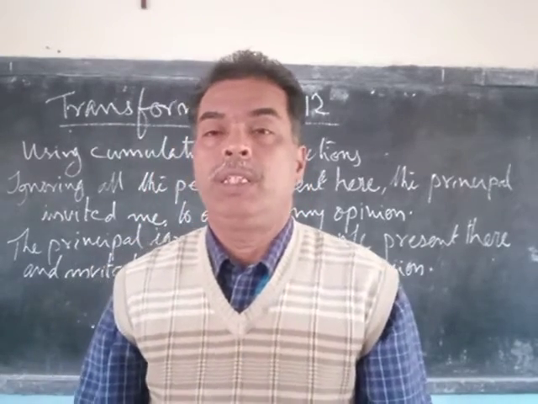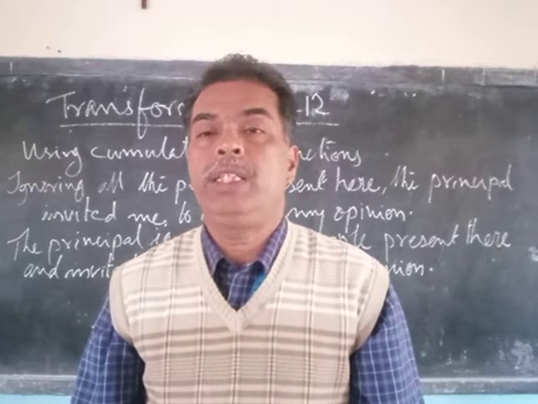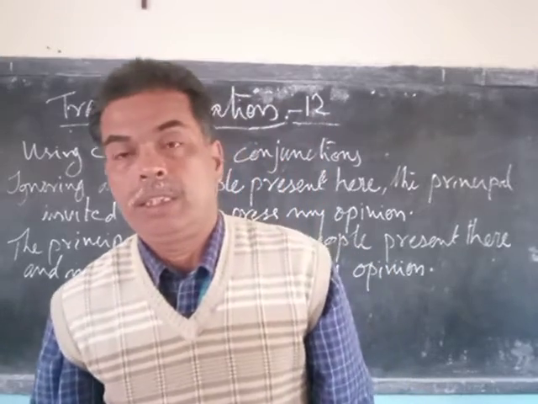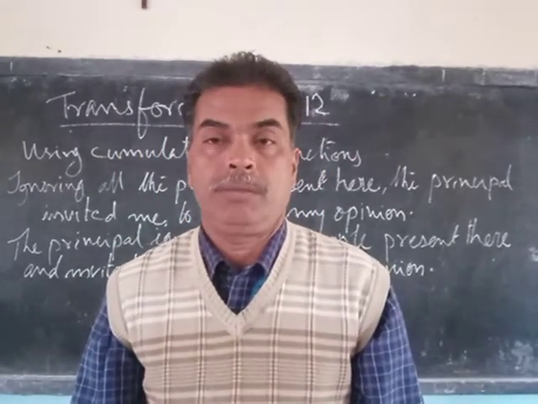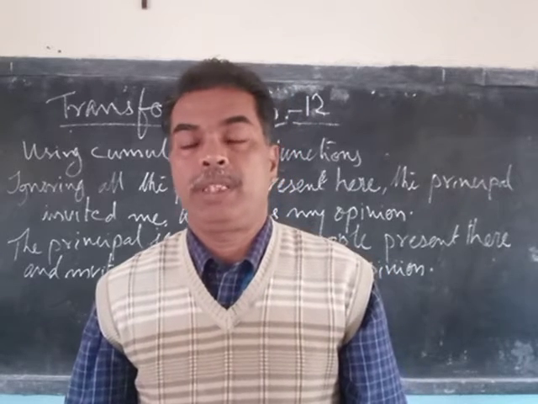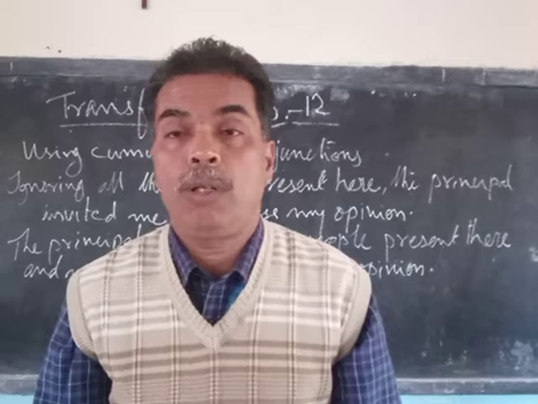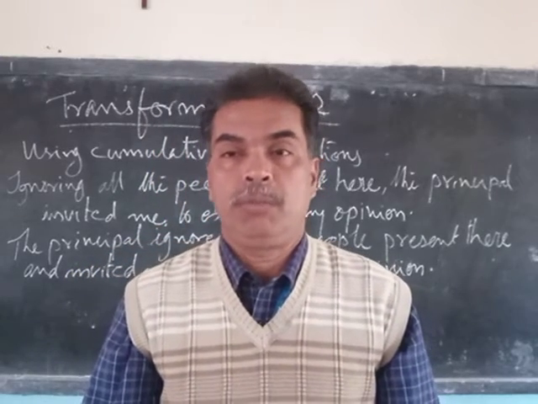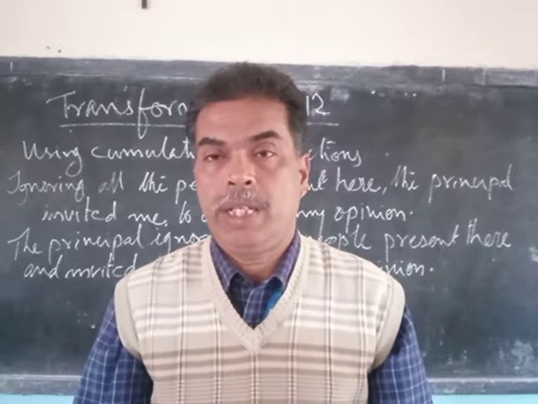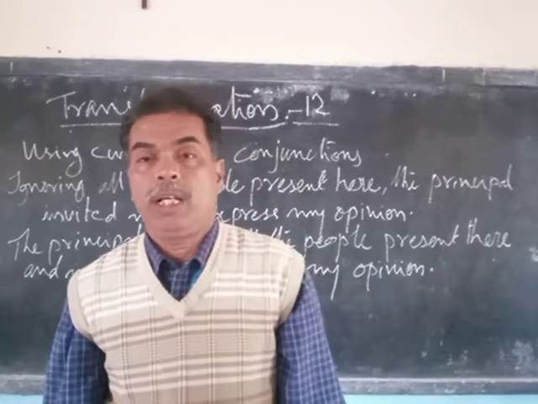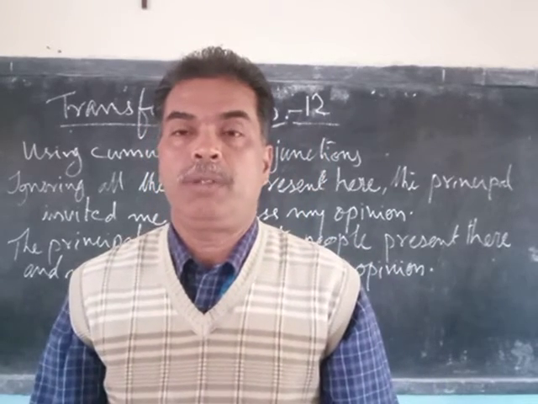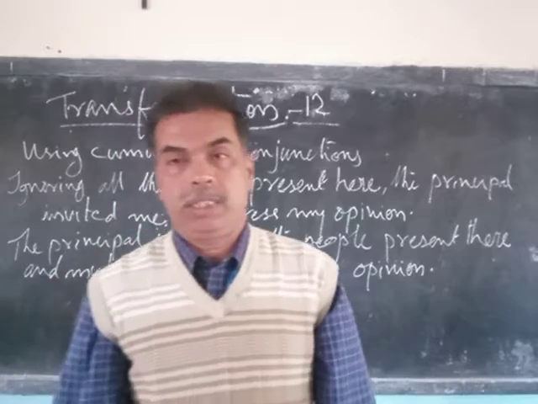Coordinate clause means what? A clause that can stand by itself. It is an independent clause, a clause which does not need the support of any other words or phrases from the sentence to give its meaning, almost equal to a sentence. If you put a full stop, it becomes a sentence. So that is what a coordinate clause is. So we need two coordinate clauses or two independent clauses connected with a coordinating conjunction.